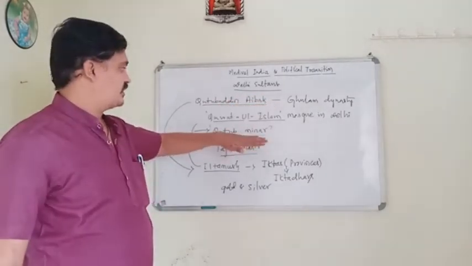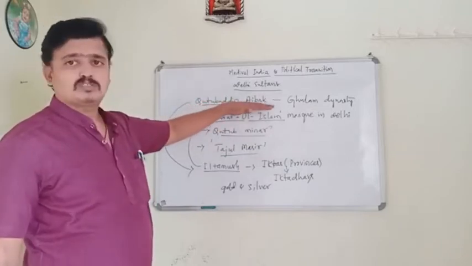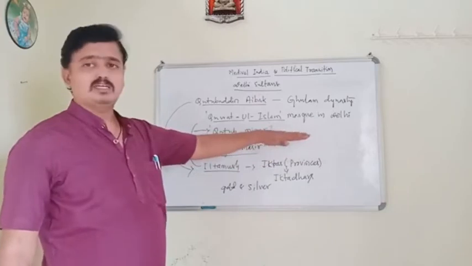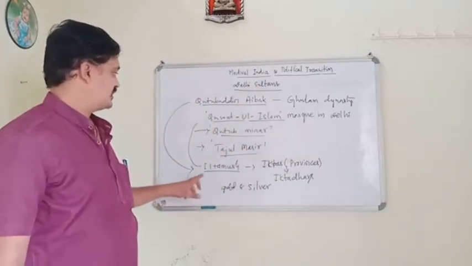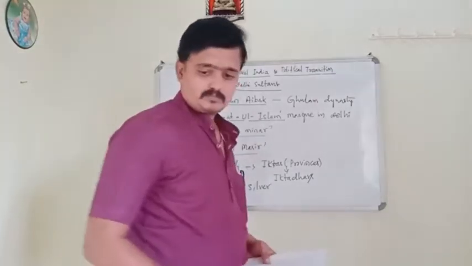I have already told that it could not be completed by Qutbuddin Aibak, because he died before its completion. So later his slave Iltutmish completed the construction of Qutub Minar.